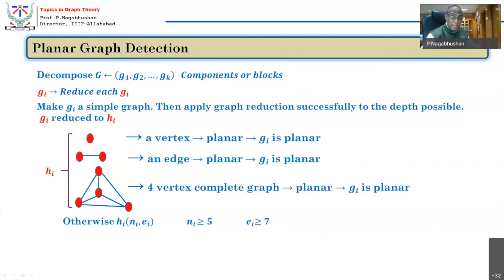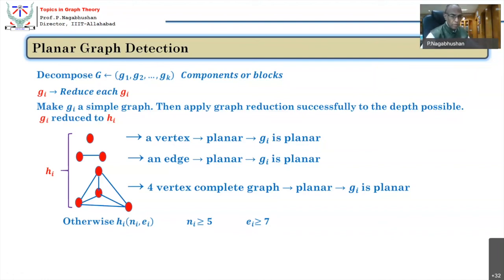You remember E is less than or equal to 3n minus 6. If that is satisfied here, straight away you can declare that it is non-planar. If that is not satisfied, it is non-planar. If that is satisfied, then it may be planar. So the inequality test is done on this. If the inequality gets satisfied, it may be planar. Then you have got to check whether it is really planar or not.